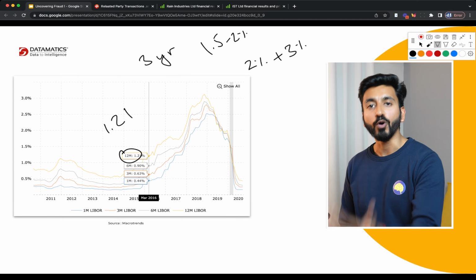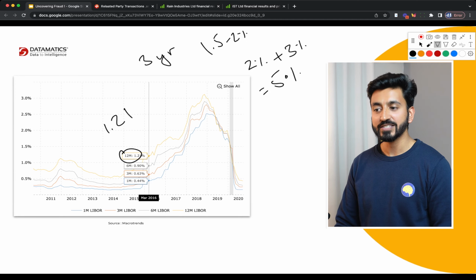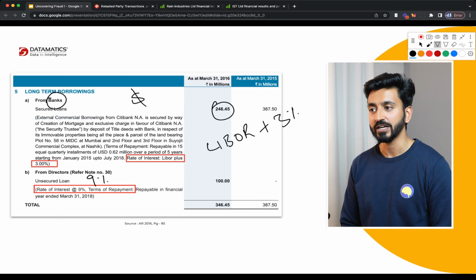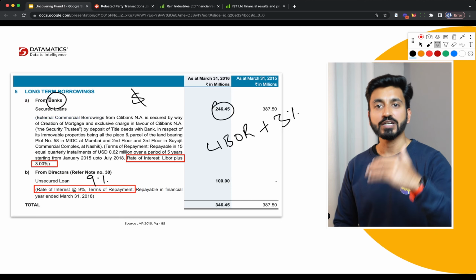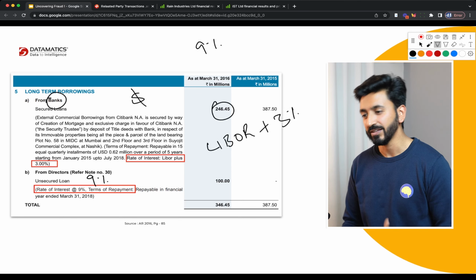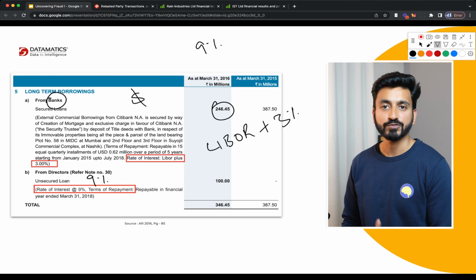When they're able to borrow at 5%, why is it that they've taken a loan from the promoter, from the director, at an interest rate of 9%, right? Again, the extra 4% is a burden on the minority shareholders and is a relatively minor way of siphoning money out.